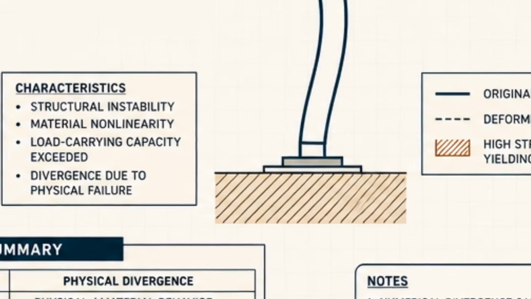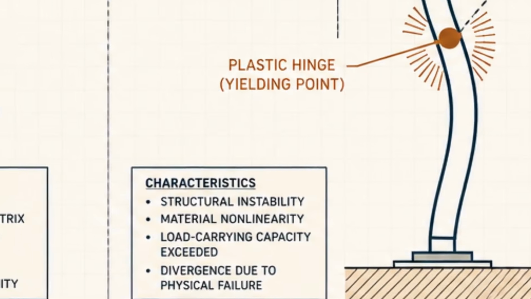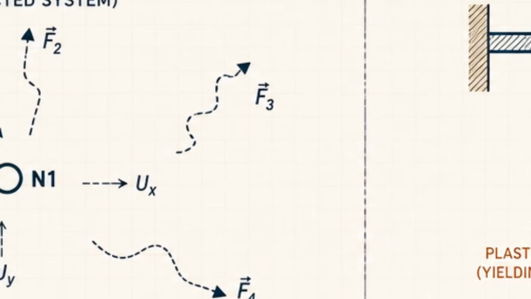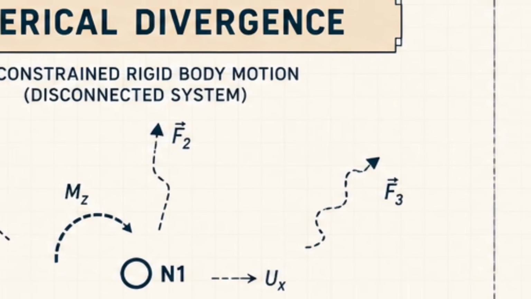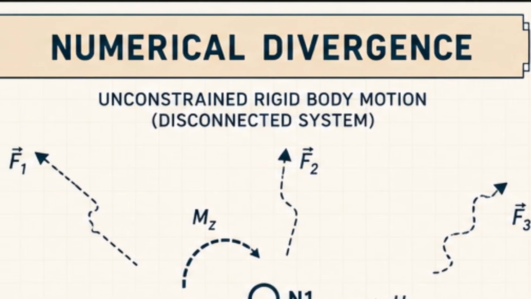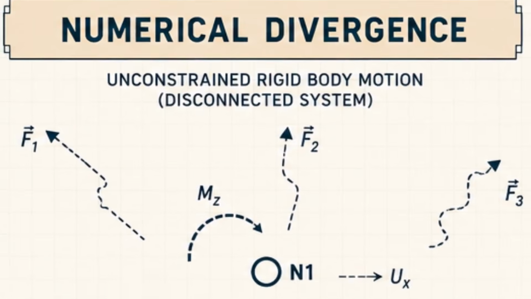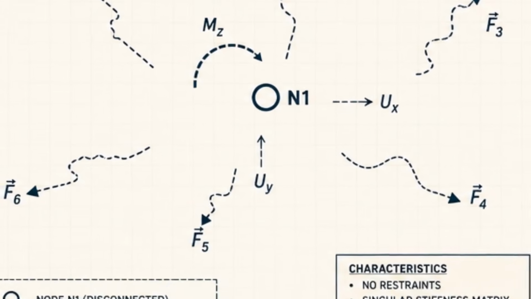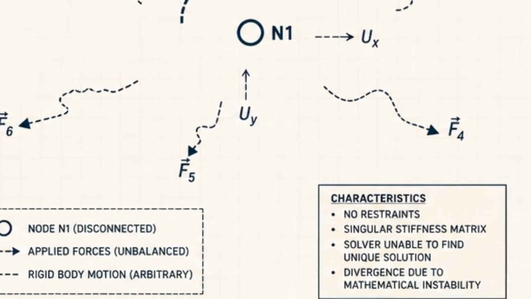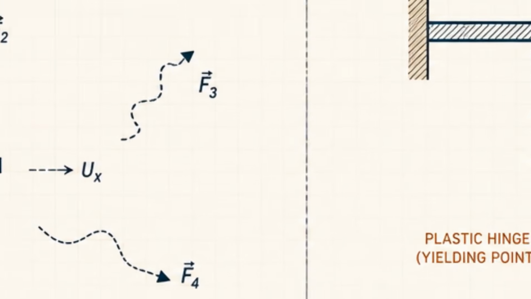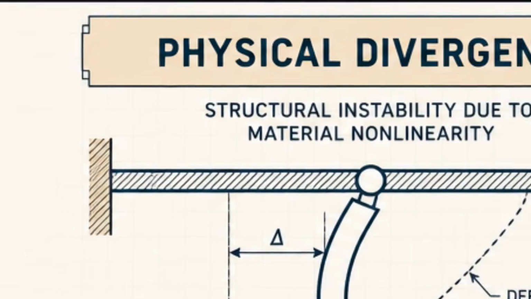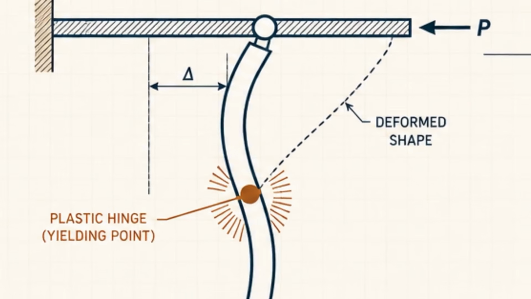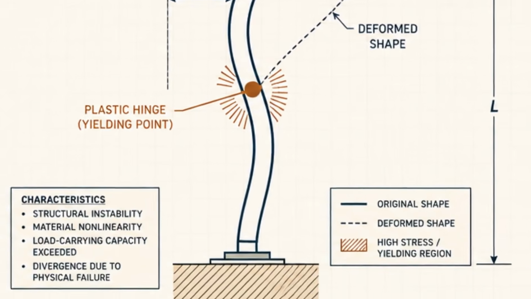When the solver fails to converge and diverges, what is it actually telling us? You need to train your engineering intuition to distinguish between two terrifying possibilities. The first is numerical divergence. Here, the math is simply lost. A load step was too large or a contact pair hasn't closed yet, creating an unconstrained rigid body motion. The second is physical divergence. The structure has passed a critical limit point, like buckling or massive plastic yielding. The matrix cannot converge because the physical structure can no longer find an equilibrium path to sustain the applied load.